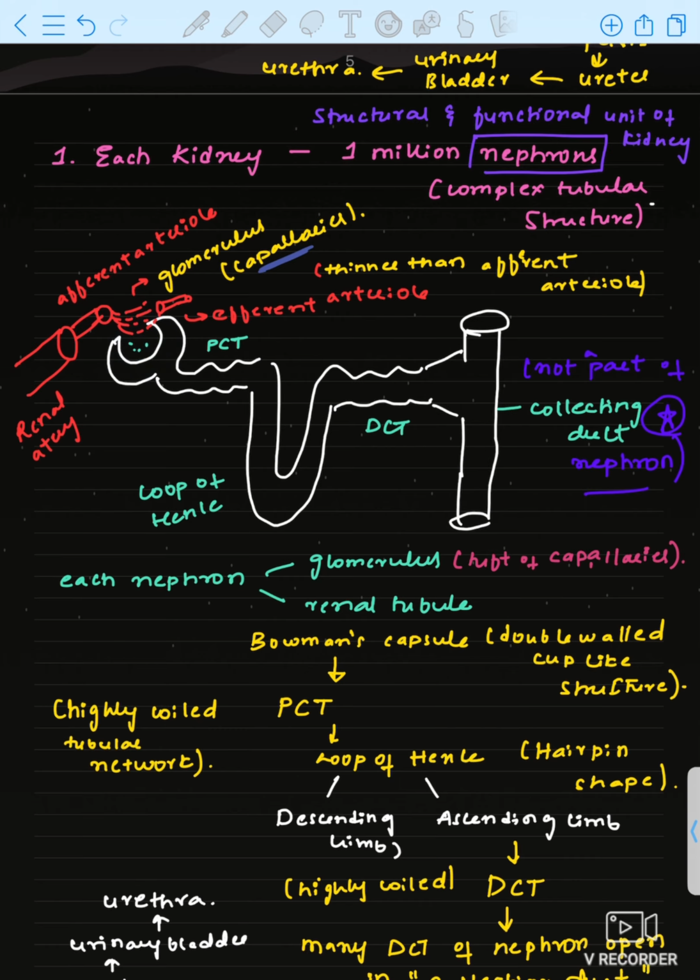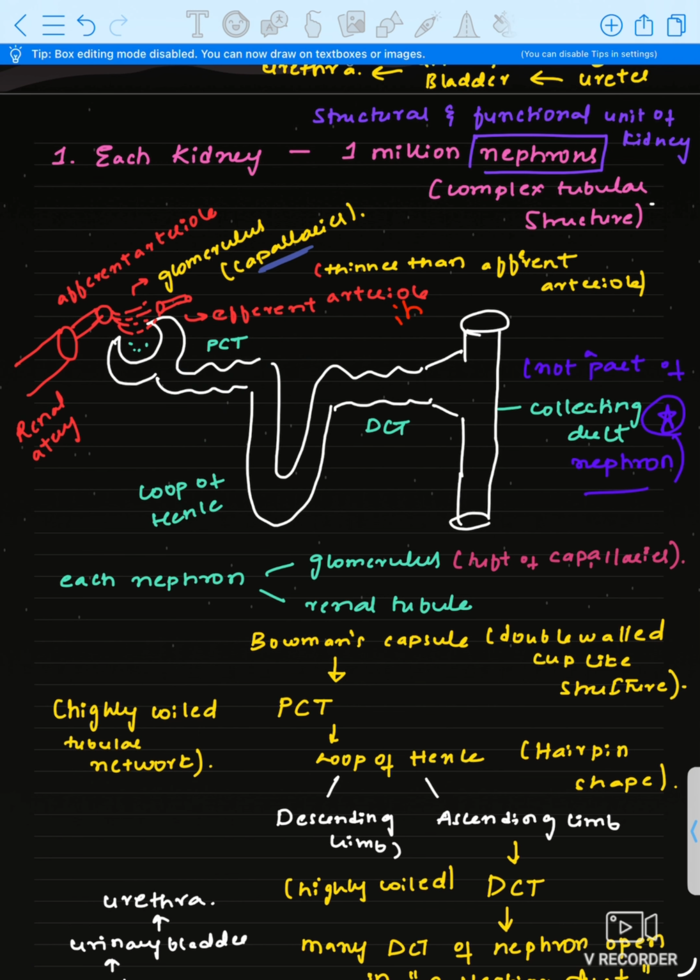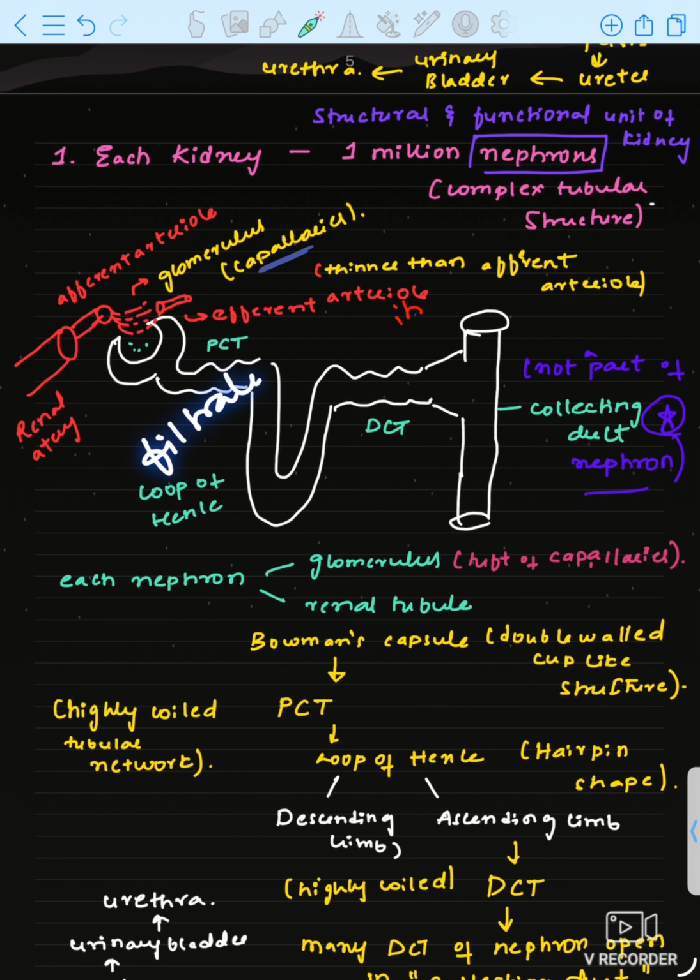Blood will be filtered. Okay, now whole blood won't pass into the Bowman's capsule, only the filtrate will pass into the Bowman's capsule. This filtrate composition is the same as plasma. Plasma will be there, no, blood components. What are the blood components?